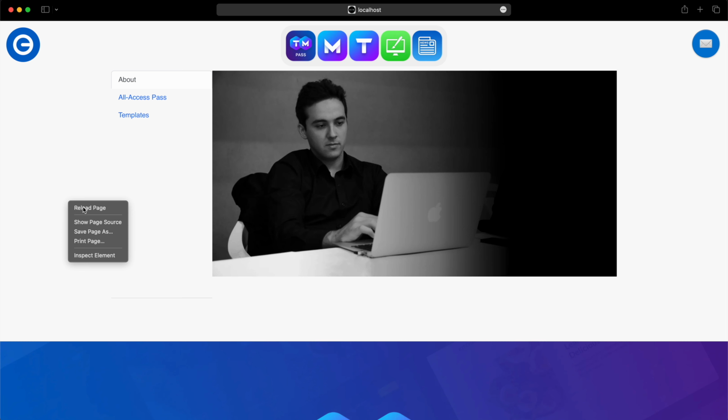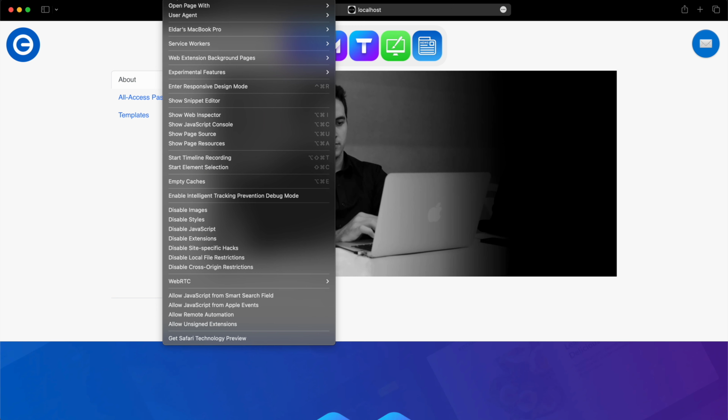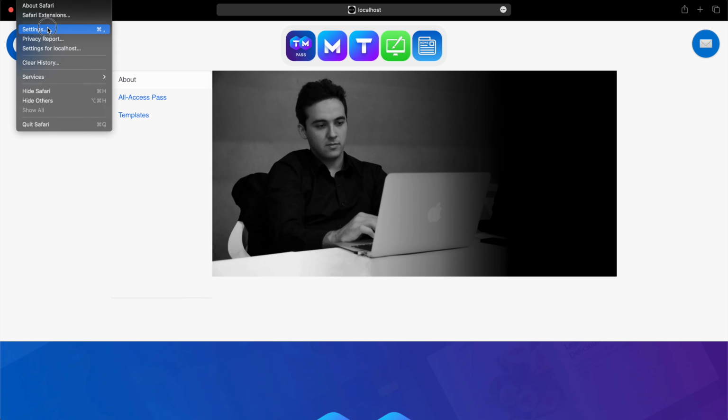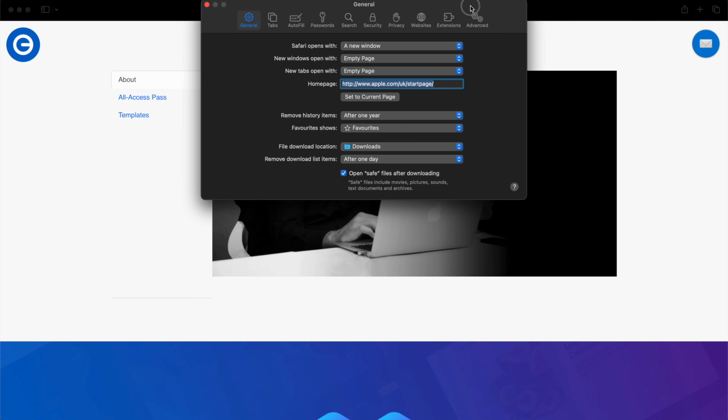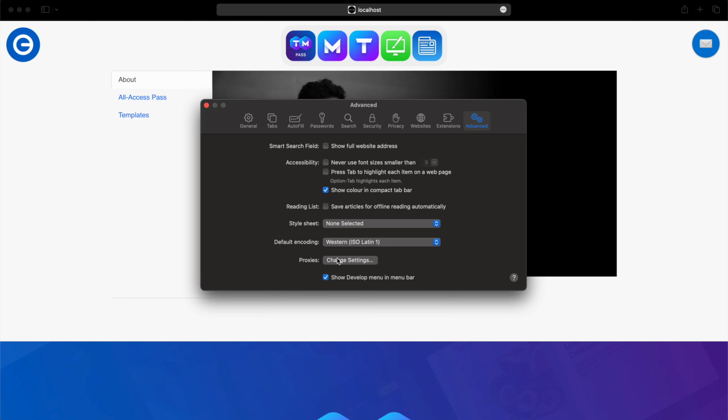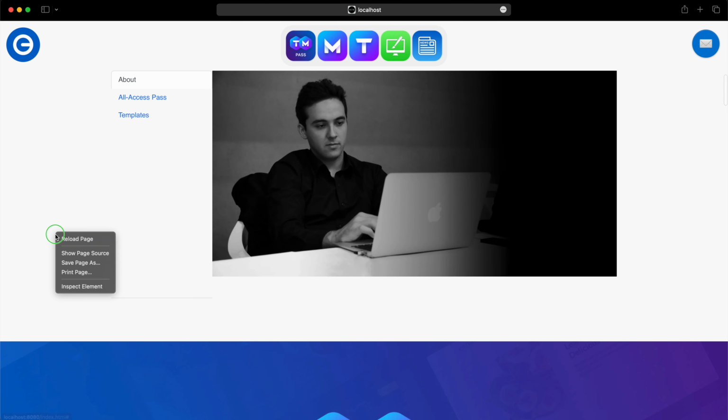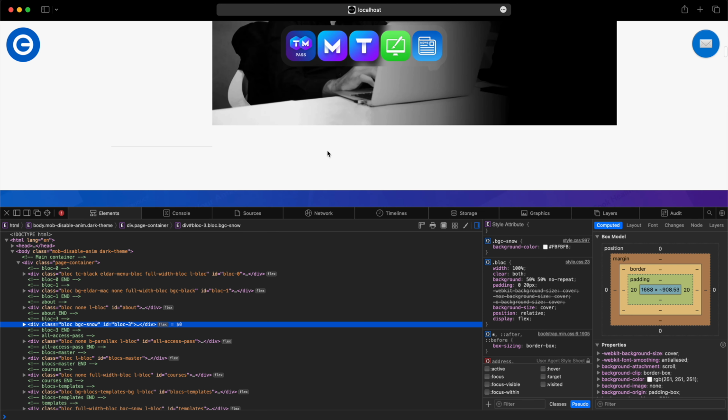But basically, if you inspect the element on the page in your browser, and right now I'm using Safari in the developer mode. If you don't have it in developer mode, you can go to settings, advanced, and here you have the show developer menu in menu bar, which is very important to enable, because if you don't have this enabled, we won't see the inspection tools. So let's enable this, and now we have the inspect element option. Okay, so let's close this and let's inspect the element.